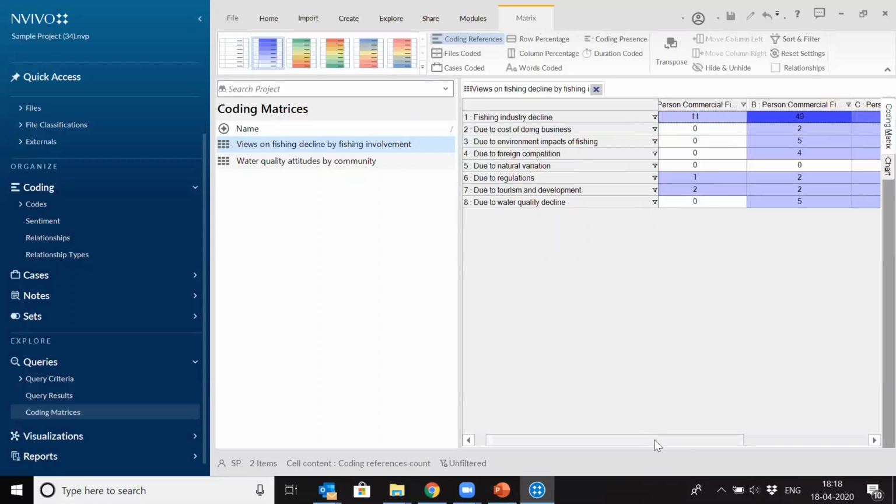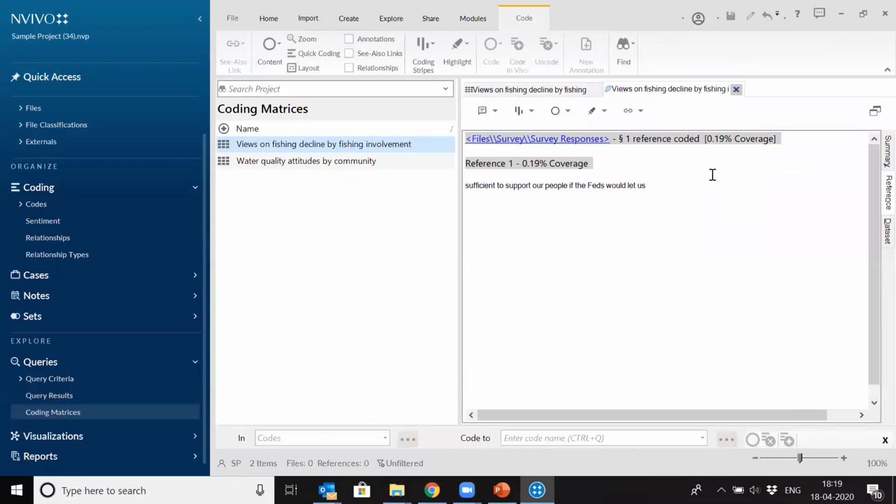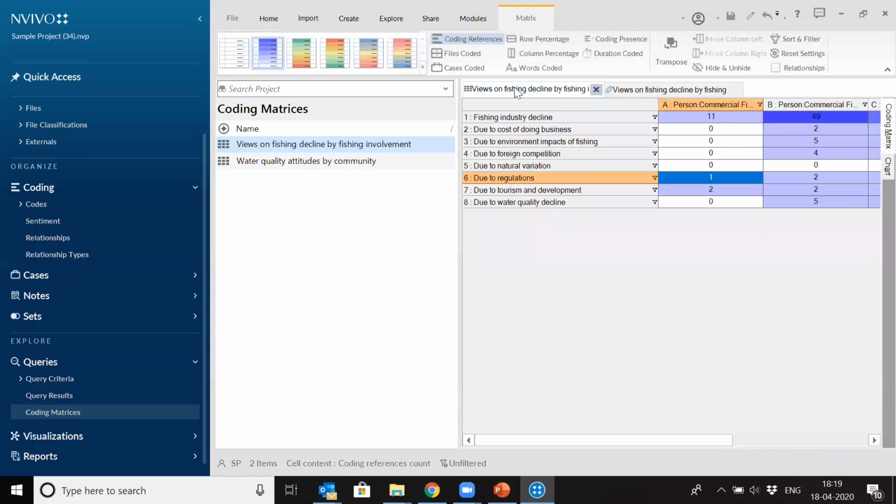So this is a matrix coding query. This helps you in identifying a relationship between your data. So you can see due to cost of doing business, what is the reference which is coming. Due to regulations, what is the reference? You can see due to regulations, for persons fishing commercially, there's one reference. If you want to see this reference, you can always double click on it and it will show you the reference behind it, right? This is coming from survey responses, and this is something which has been coded. You can always make it broader also, but this has been coded by the researcher. So this is the matrix coding query.